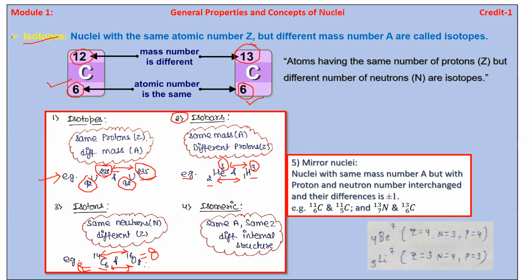नाव आयसोमेरिक. ओके, आयसोमेरिक म्हणजे काय? ओके, व्हॉट इज मीन बाय आयसोमेरिक? सो इन दिस केस same mass number, same Z. Okay, same mass number and same Z means what? Same number of atoms, same atomic number, but different internal structure.